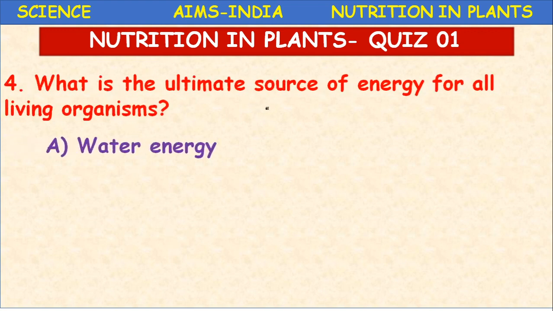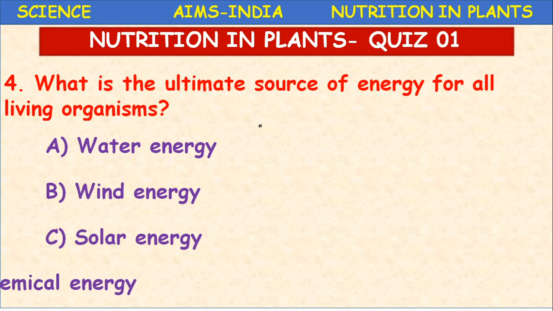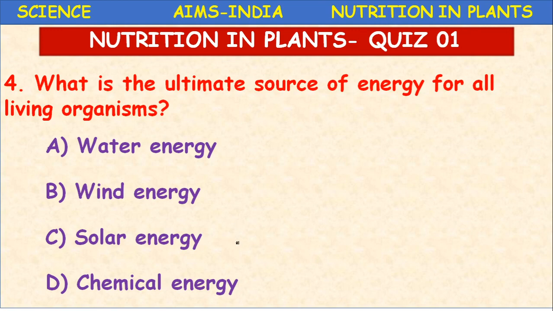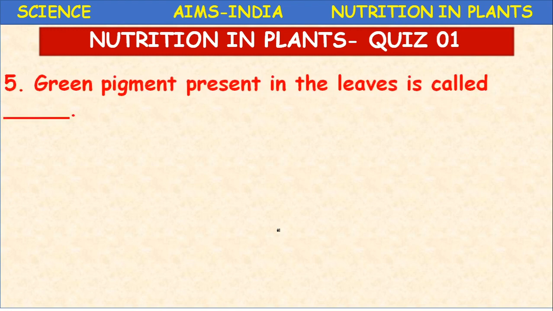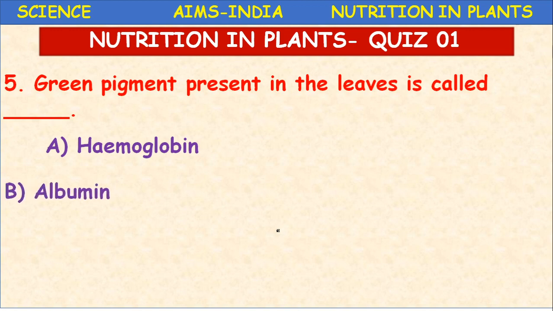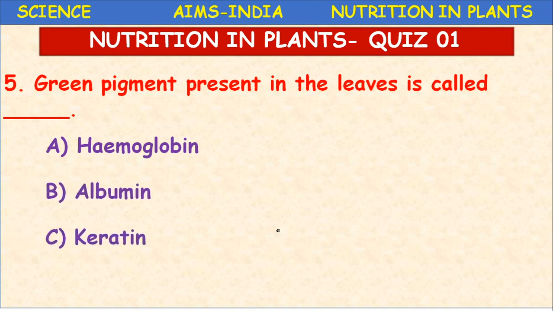What is the ultimate source of energy for all living organisms? Water energy, wind energy, solar energy, chemical energy. What is the universal source of energy? Sunlight, solar energy. Next, the green pigment present in the leaves is called hemoglobin, albumin, keratin, chlorophyll.